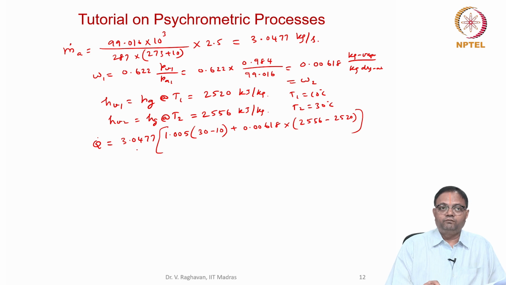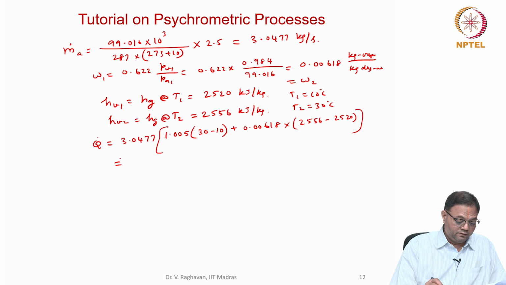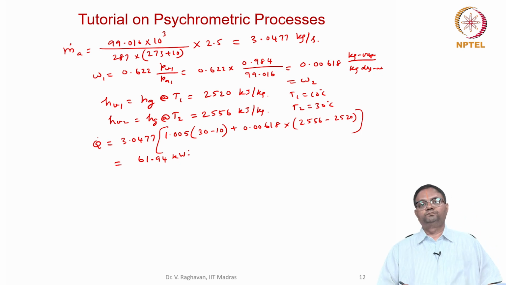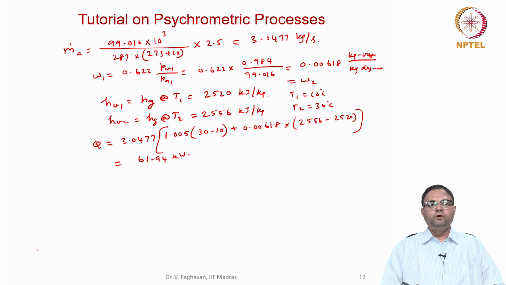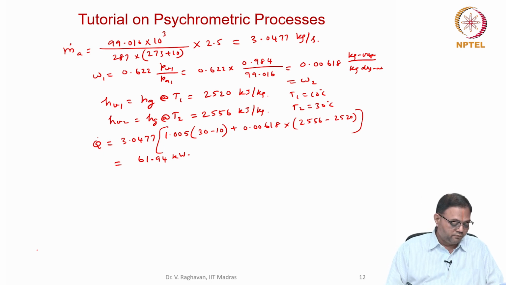The mass flow rate of dry air is multiplied with all these terms. So finally I get this as 61.94 kilowatts. That is the rate at which heat is basically added. So the temperature increases from 10 degrees to 30 degrees.